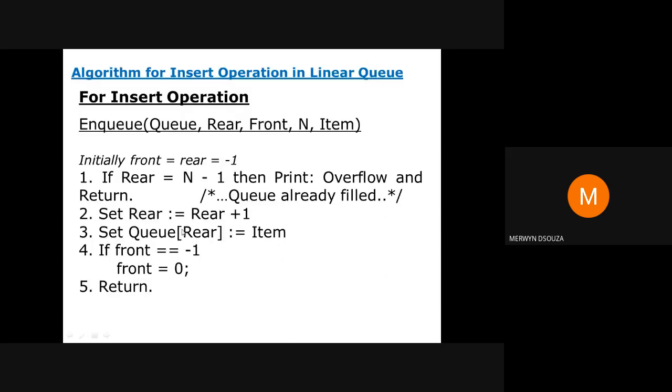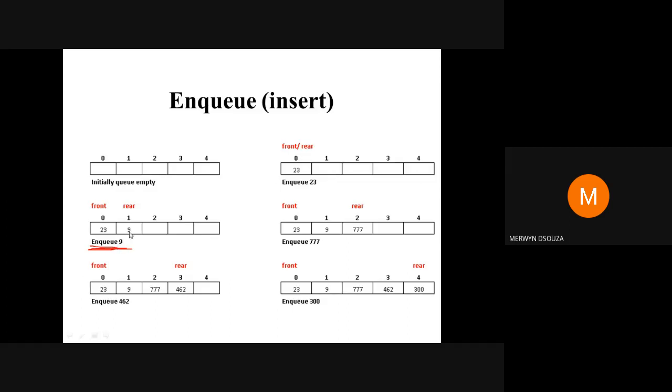And you're going to store the item wherever rear is present in the queue. So rear is present at index 1, so the item that you're inserting will be stored at that index 1. So 9 will be stored at index 1. Rear will be at index 1 and 9 will be present here.